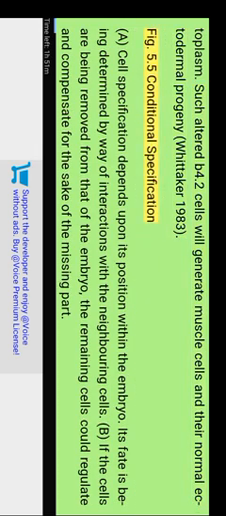Whitaker 1983. Figure 5.5 conditional specification. A. Cell specification depends upon its position within the embryo. Its fate is being determined by way of interactions with the neighboring cells. B. If the cells are being removed from the embryo, the remaining cells could regulate and compensate for the sake of the missing part.